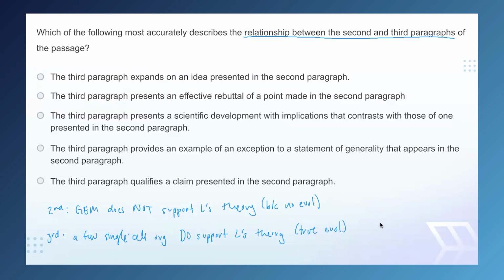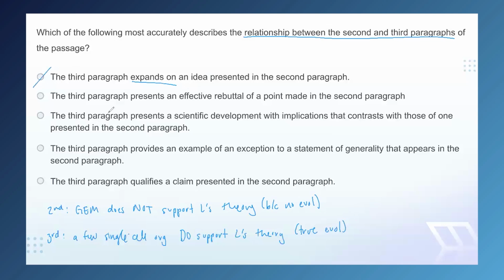All right, A should be pretty immediately obviously wrong. And that's because of "expands on." This suggests that the paragraphs agree with each other. And even without our summaries, the "nevertheless" at the beginning of paragraph 3 tells us that they contrast. Easy, eliminate.